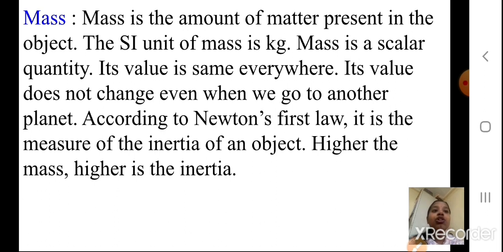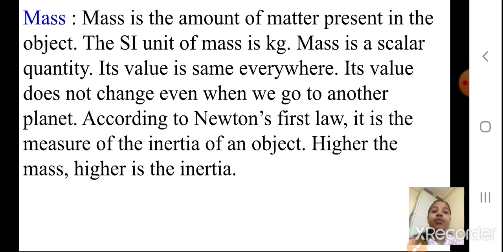Mass is the amount of matter present in an object. Okay, the SI unit of mass is kg. This you all know, you have been studying this. Mass is a scalar quantity. Its value is the same everywhere. Its value does not change even when we go to any other planet. So your mass is going to be the same even if you go to any other planet.